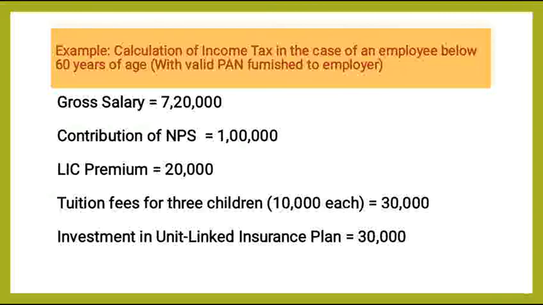Gross salary here is rupees 7,20,000. Gross total income is only from salary because there is no other source of income. That means 7,20,000 is the gross total income. Less deductions under section 80C. Here, deductions made under section 80C include the premium for LIC, the tuition fee for only 2 children, the investment in the ULIP, and the NPS contribution under section 80CCD subsection 1.